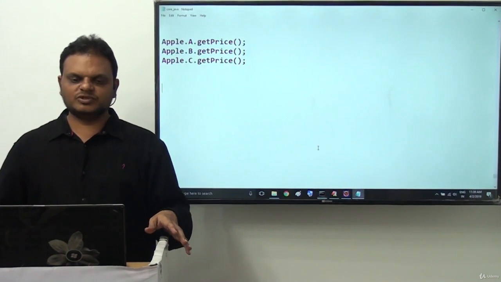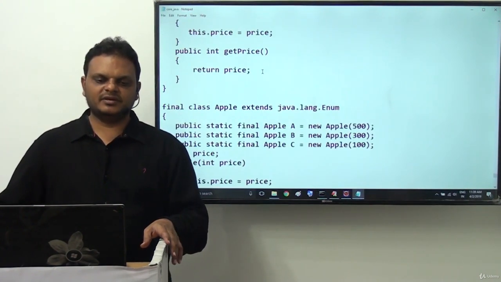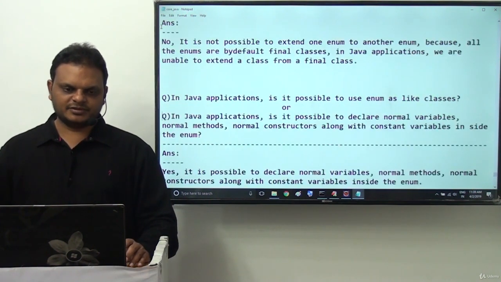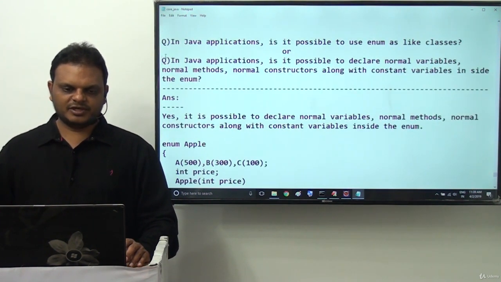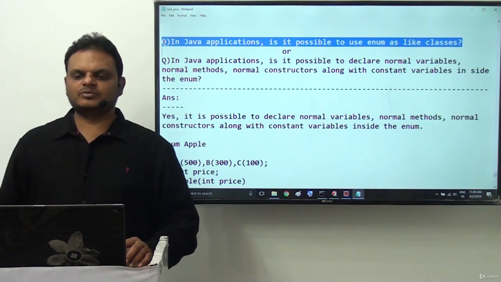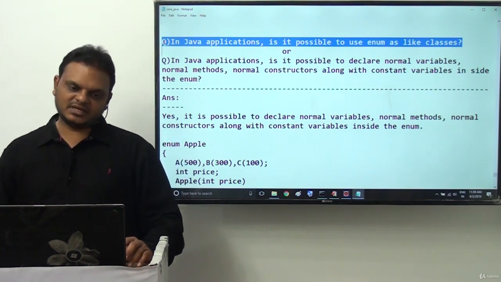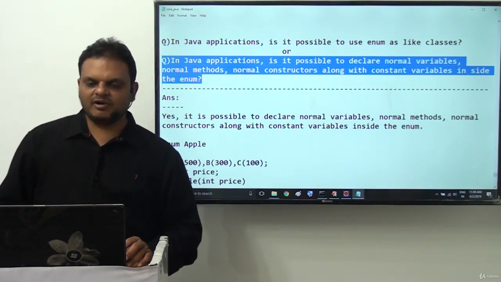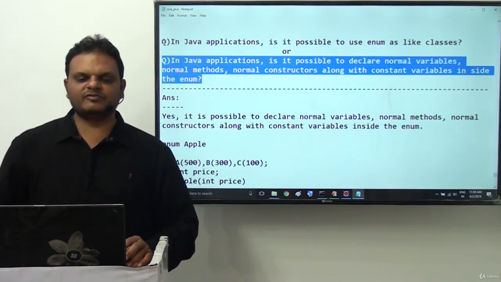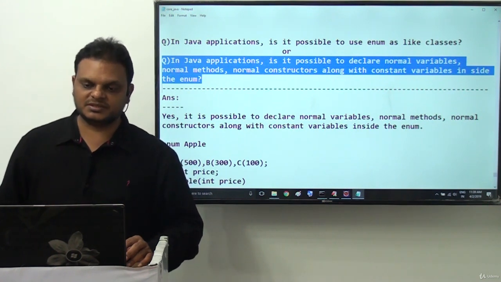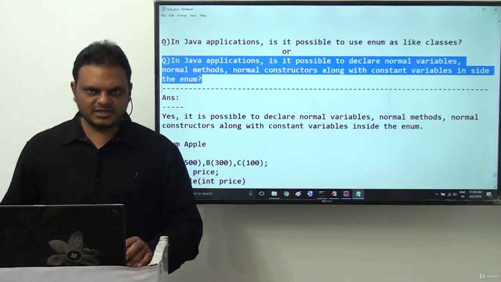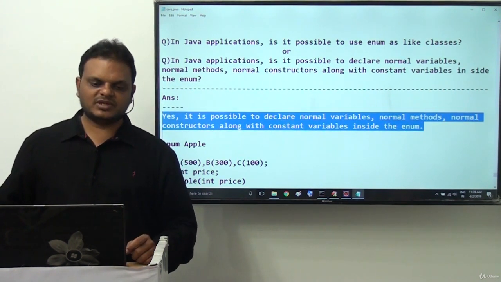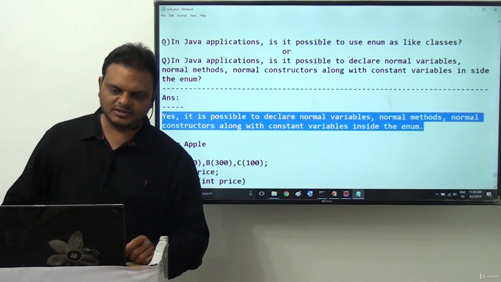So finally, our question is: in Java applications, is it possible to use enum like classes? Yes, the answer is yes. Again, the same question asked in a different way: in Java applications, is it possible to declare normal variables, normal methods and normal constructors along with the constant variables inside the enum? Yes, it is possible.